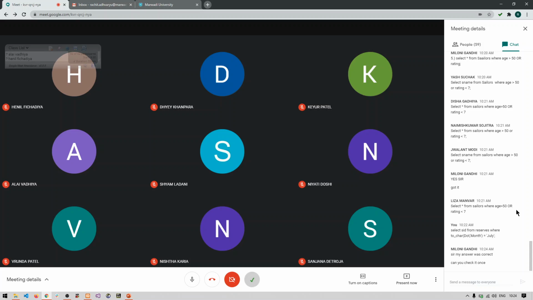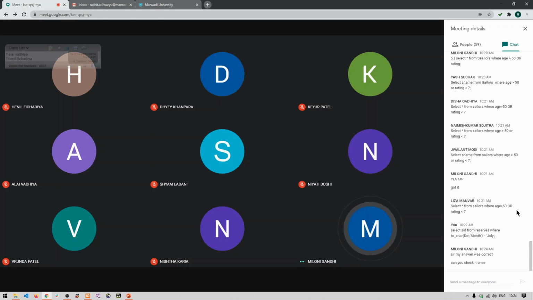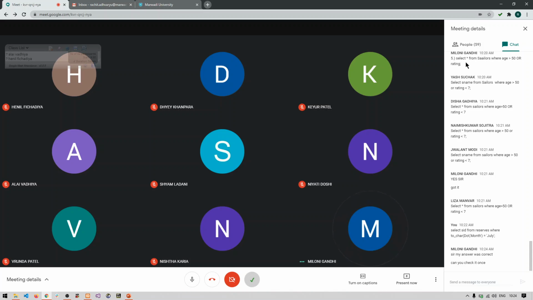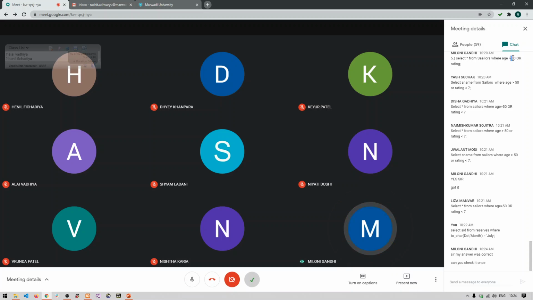Which answer? Miloni? Sir, the fifth one. You have written select star from sailors. Then it should be select S name from sailors where age is greater than 50 or rating is less than 7. You have not written the rating part. Okay. Yes, sir. Okay. Anyone any more doubts in this?